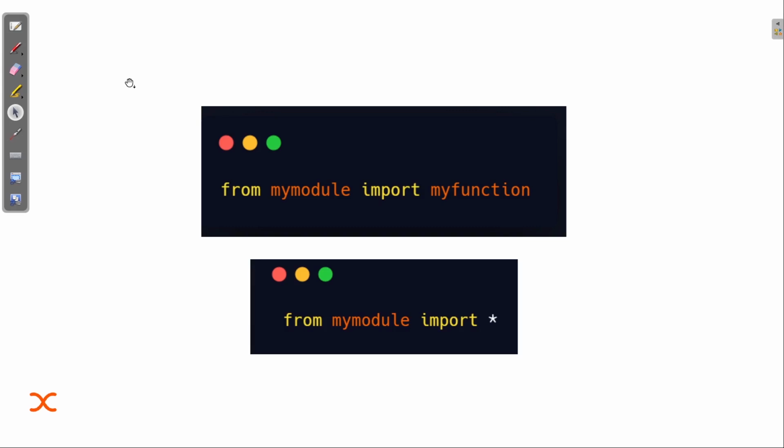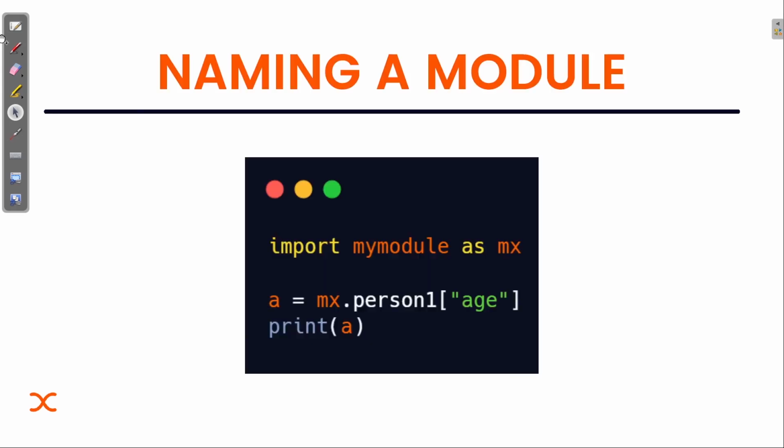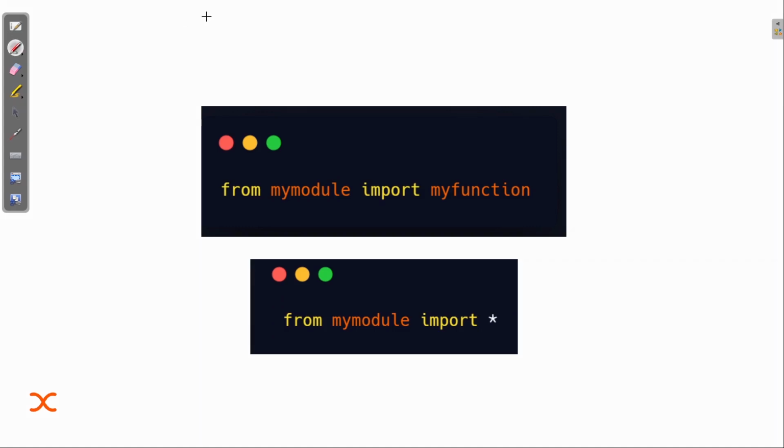Okay, also, instead of always writing this mx dot and then the variable name or the function name, which sometimes becomes irritating, or you are not used to it, so it becomes difficult for the coder to write it. So you can also use the from keyword. It helps us to understand basically.